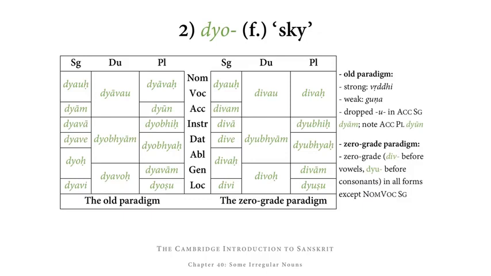In addition to this paradigm, we also have one that in all forms except for the nominative vocative singular has the zero grade of the stem, which appears as div before vowels and dyu before consonants. In the nominative vocative singular, we have the form dyauh, so that's parallel to what we get in the other paradigm.